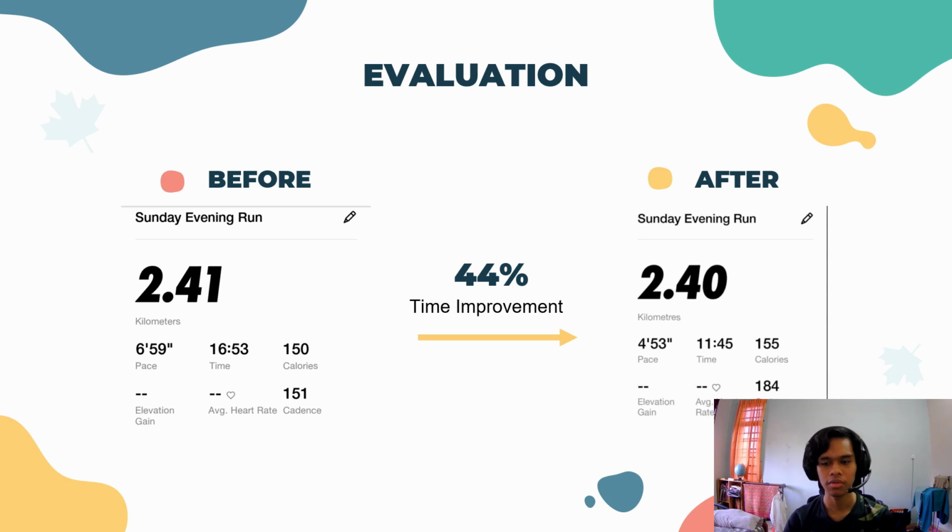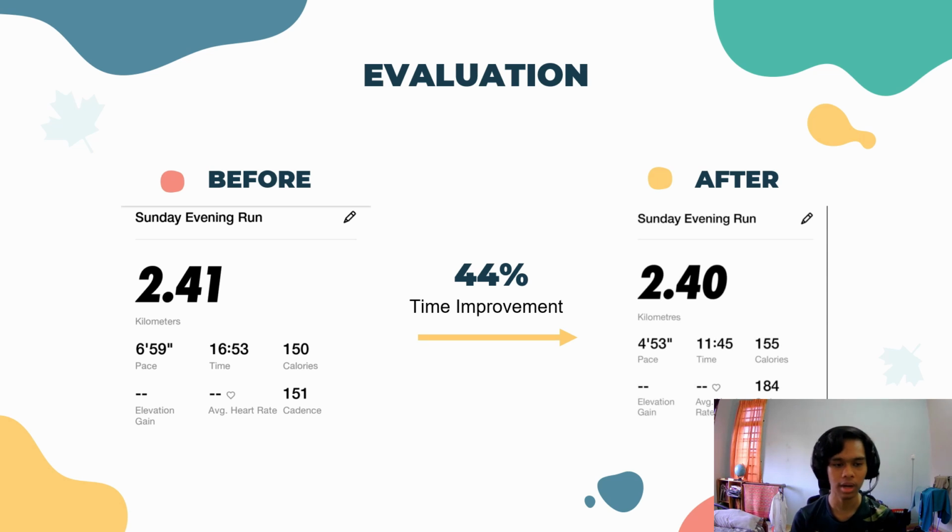Alright, so for evaluation, I myself have done Fartlek running. I did the landmark one, the traditional Fartlek. Before the experiment, I did a 2.4 kilometer run, and then again after, with the two runs 2 weeks apart. Each week I did three Fartlek trainings. The Fartlek that I use is 3 minutes on and 2 minutes off, which is 3 minutes I run fast and then 2 minutes I run slow.